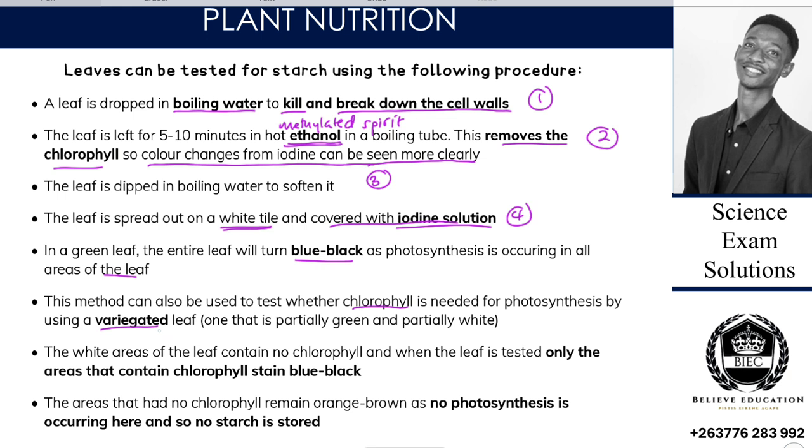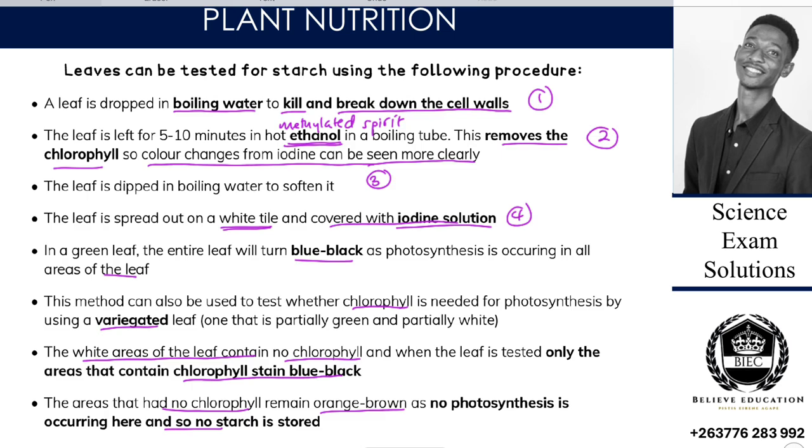The green is where there is chlorophyll, and the white is where chlorophyll is absent. The white areas contain no chlorophyll, so when the leaf is tested, only the areas that contain chlorophyll would stain blue black. The areas that had no chlorophyll remain orange brown, as no photosynthesis is occurring there, and so no starch is stored.